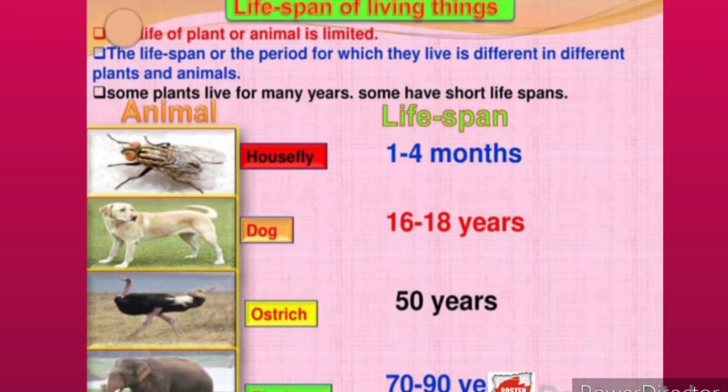Fine? For example, the lifespan of an elephant is 70 to 90 years. The lifespan of an ostrich is 50 years. For a dog it is 16 to 18 years. And for a housefly it is 1 to 4 months. So there are different lifespans of animals, or all living creatures.